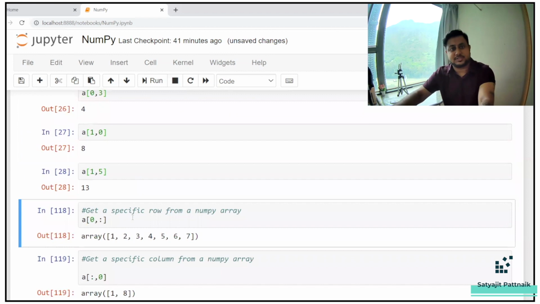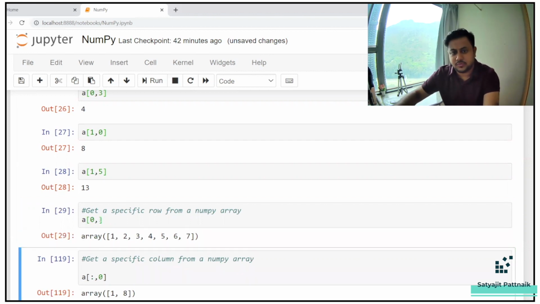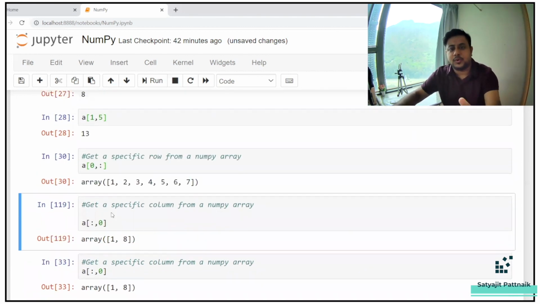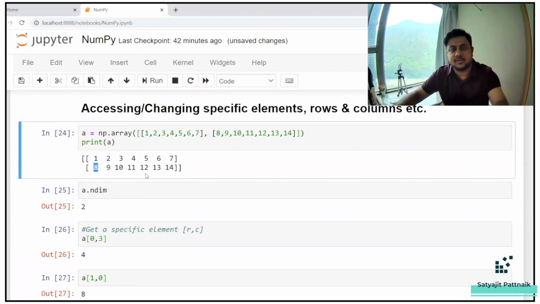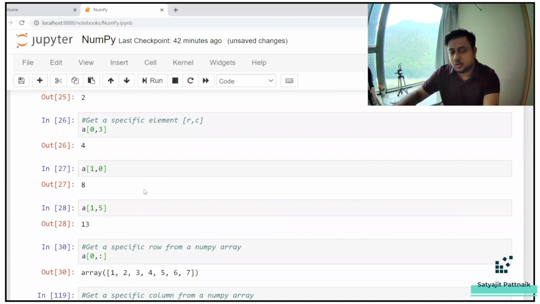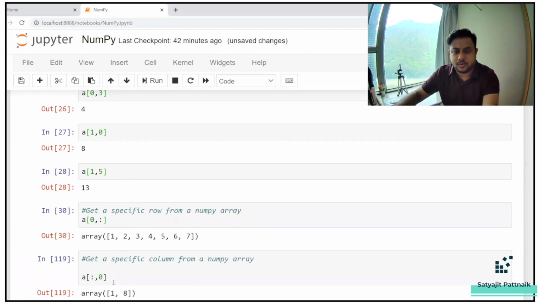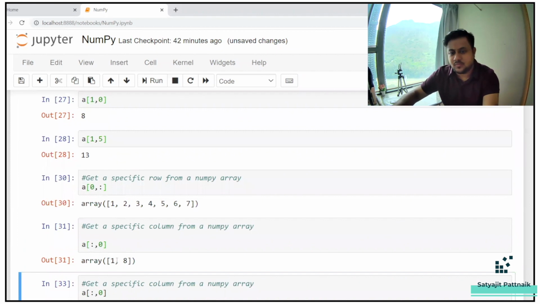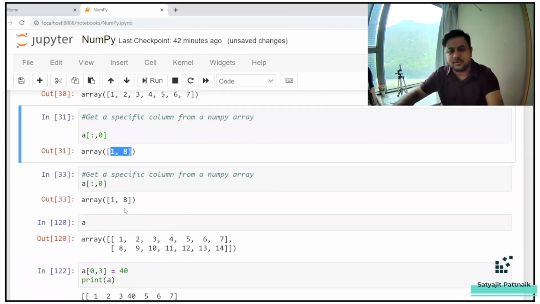How to access a specific row? 0, comma, colon. That means you want the 0th row, and for columns, it's open. If you just run this, it will give you the same thing. And if you run this, it will also give you the first row. If you want to access the first column, 1 and 8, similarly, colon, comma, 0. Okay, so colon, comma, 0 is giving me 1 and 8. So this is how it works.